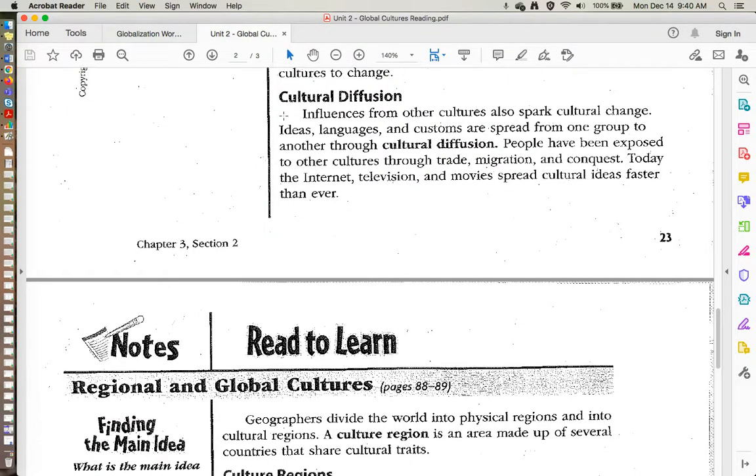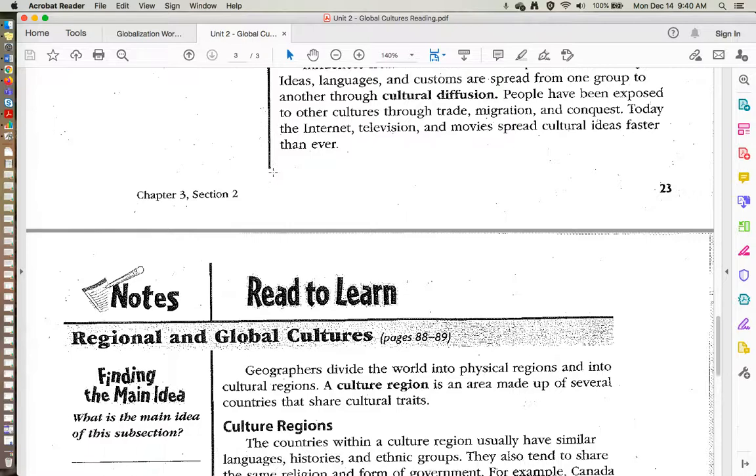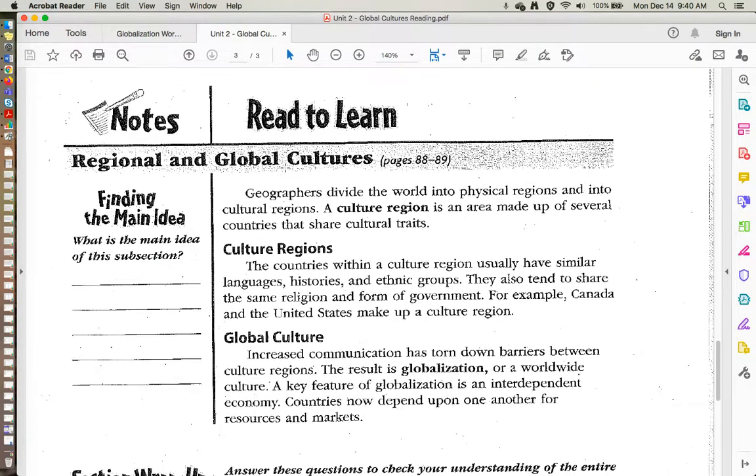Cultural diffusion. Influences from other cultures can spark cultural change. Ideas, language, and customs are spread from one group to another through cultural diffusion. People have been exposed to other cultures through trade, migration, and conquest. Today, the internet, television, and movies spread cultural ideas faster than ever. And we talked about social media being part of that too.